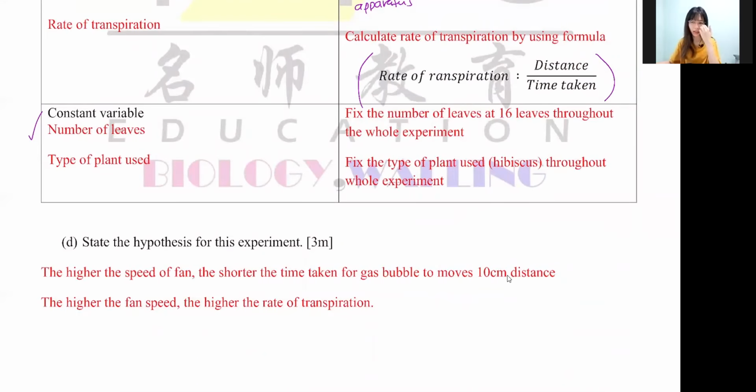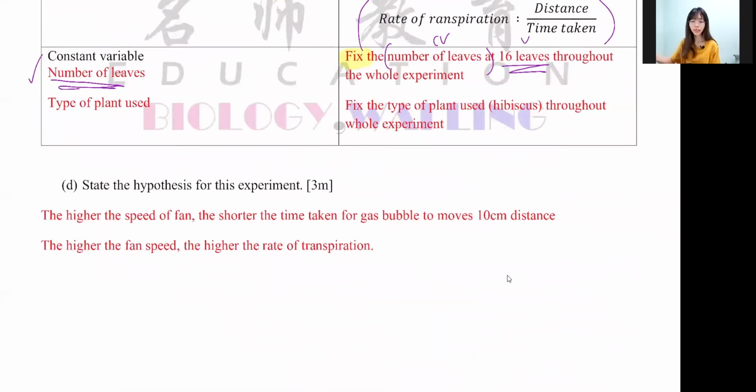Number of leaves, right? Just now we mentioned the number of leaves is 16. So the keyword here is fixed. Fix the number of leaves. This is actually your constant variable, 16 leaves, which is the value throughout the whole experiment. Remember, your constant variable, you must write number of leaves. If you don't know, then you can write type of plant used. But type of plant used is the last choice that you choose, okay?